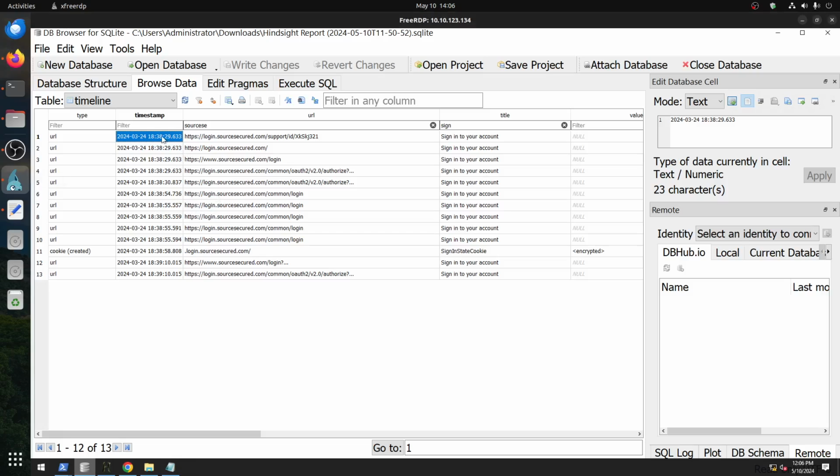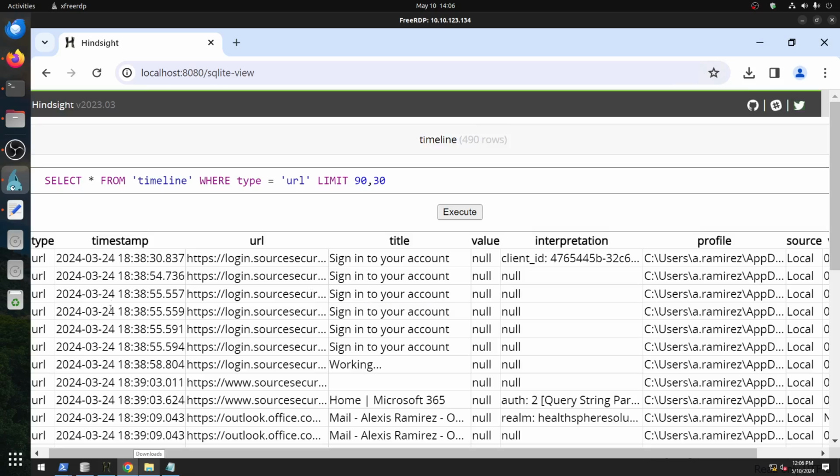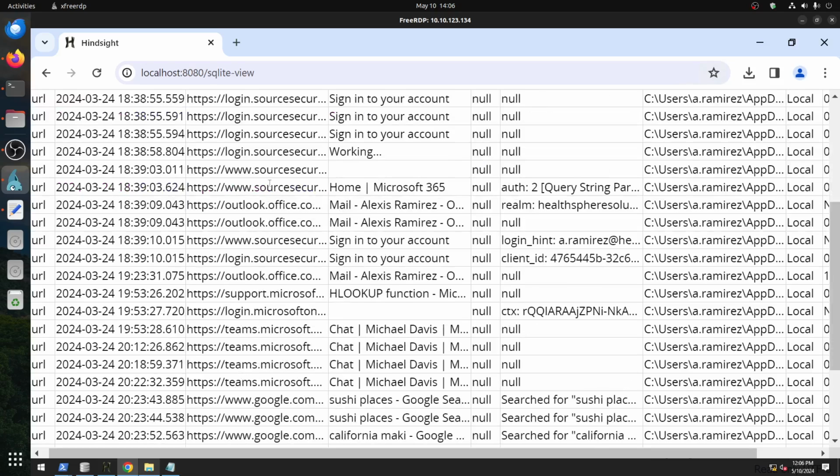So it's basically the first one. We know the name of the domain is source secure. If we go back to this, we can see it's ordered by time here, 38:30:55. Yeah, it's ordering.